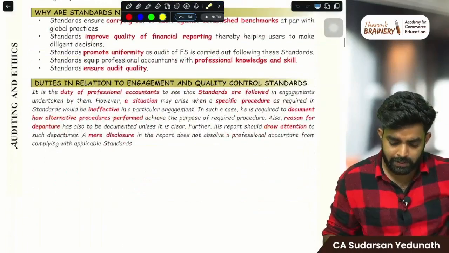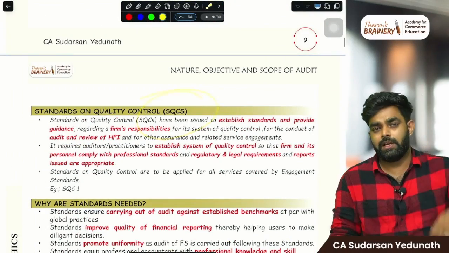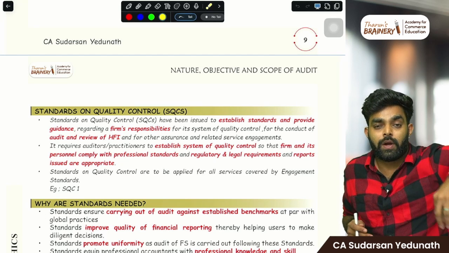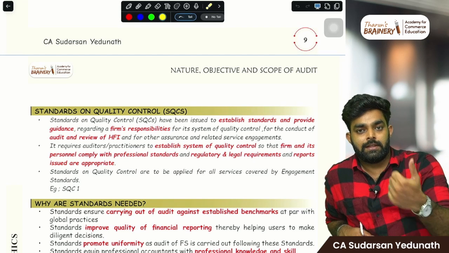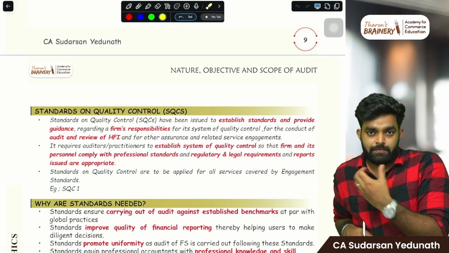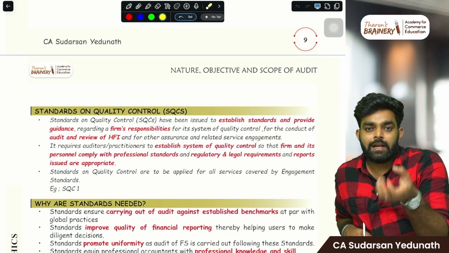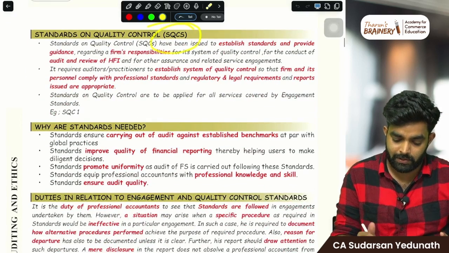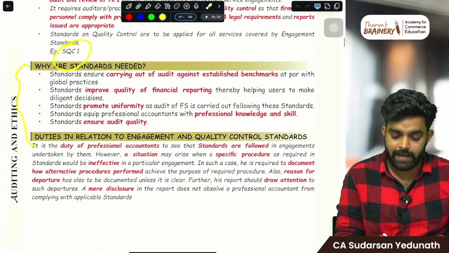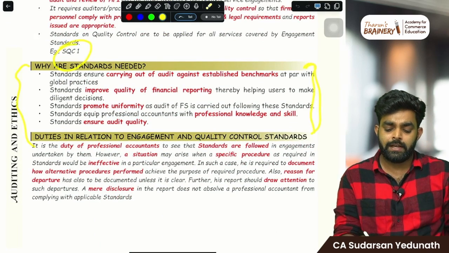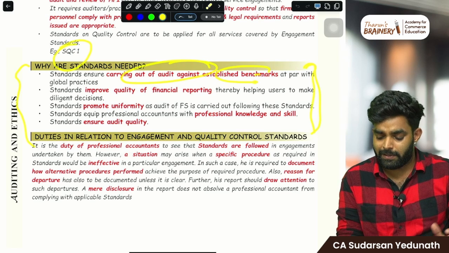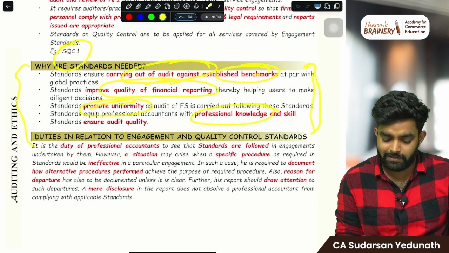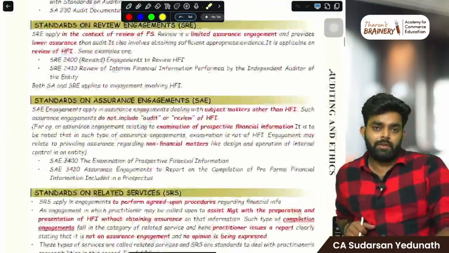One more thing at the end: standards on quality control, SQC. This is set up to make sure that the quality of work is maintained in audit firms, the CA firms, so that the work they give out to the client is of good quality. For that, SQCs are there. SQC 1 is an example. Why are standards needed? To carry out the auditing procedure and establish the benchmark, improve the quality of financial reporting, and promote uniformity. Simple things, no need to worry.